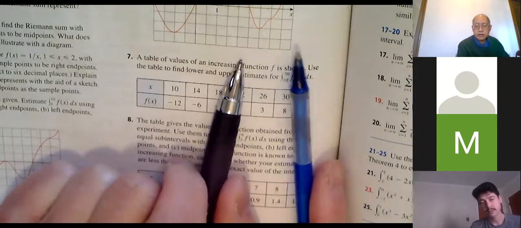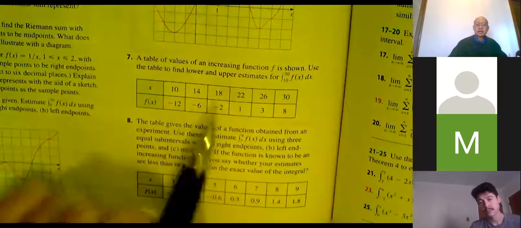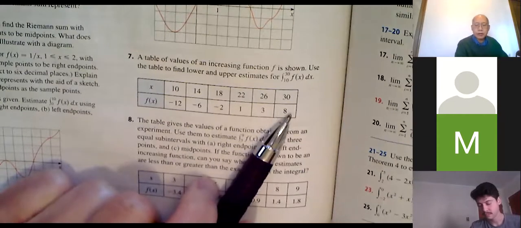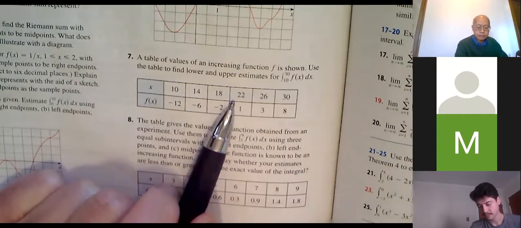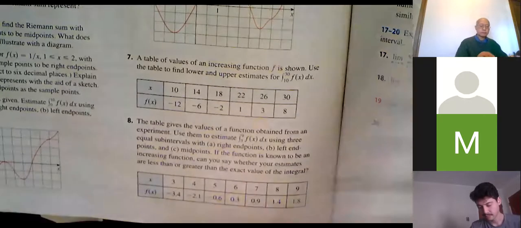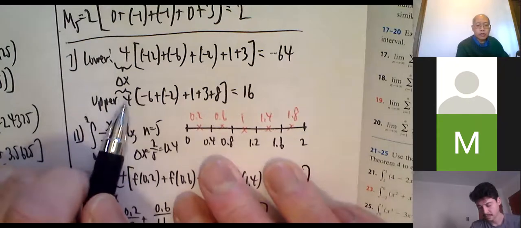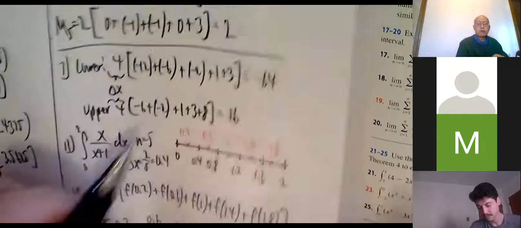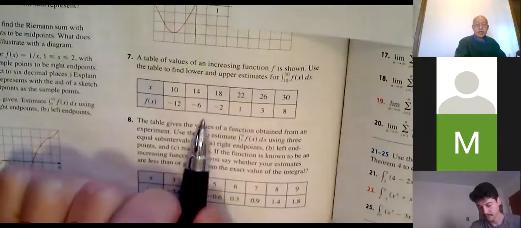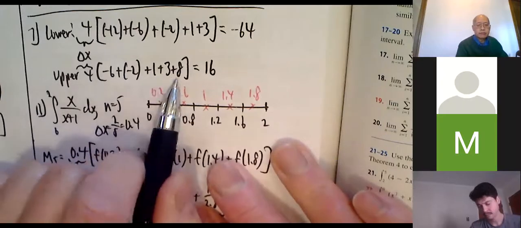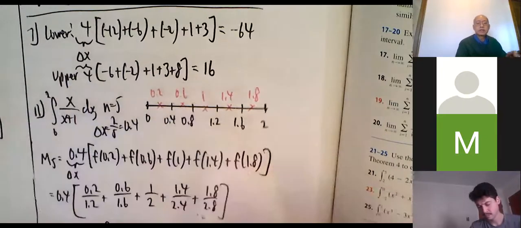Finally, from 26 to 30, 8 is larger. So I'm picking the 5 right endpoints for the upper estimate. So upper estimate: delta x 4 times the right endpoints, negative 6, negative 2, 1, 3, 8. Add them all up, multiply by 4, 16.